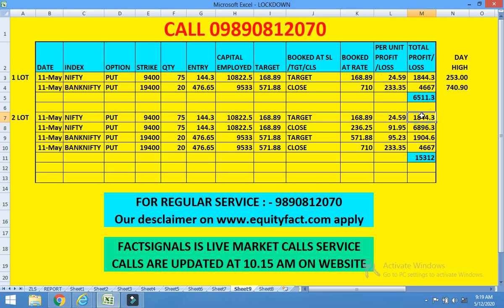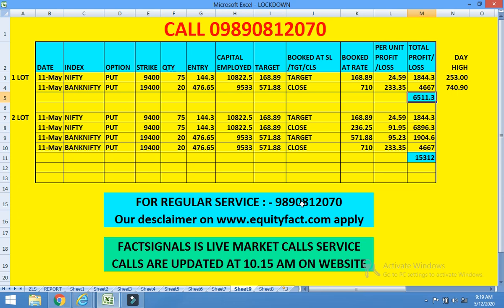So this way he booked one lot here and carried the other lot till 3:20, where the day close was 236.25. Bank Nifty one lot he booked on target, made a profit of 91904, and the other lot he held till close. Close was 710, and that's why he made a profit of 4667. So total profit was 15,000. The person trading with one lot had a profit of 6511.